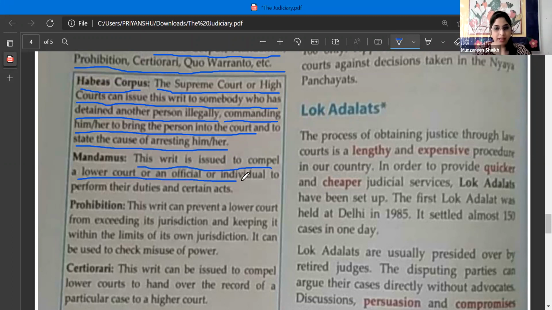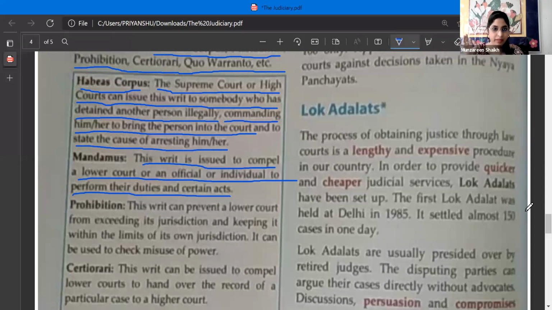An official here means any government servant or any individual who is not performing his duties as directed by the constitution. So the writ is issued to that lower court if it is not performing the action, or a government employee who is not following, and he is also given this written legal command, which is called a writ.